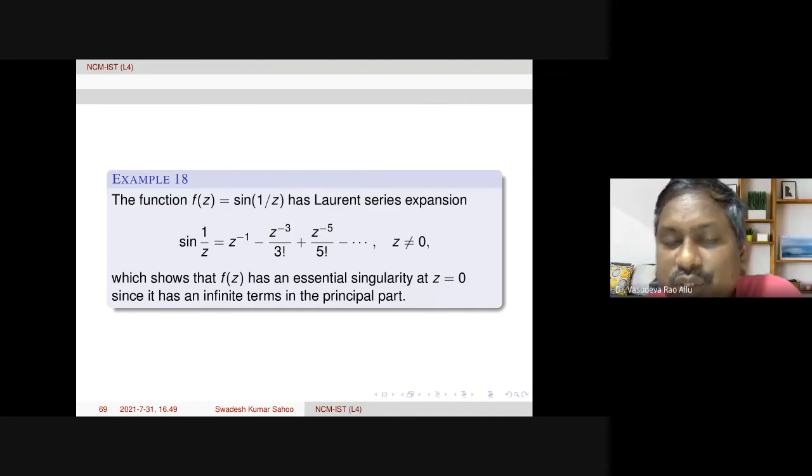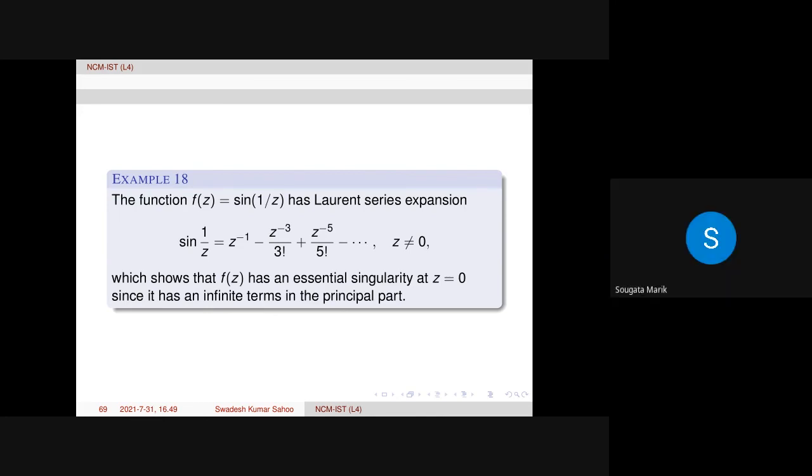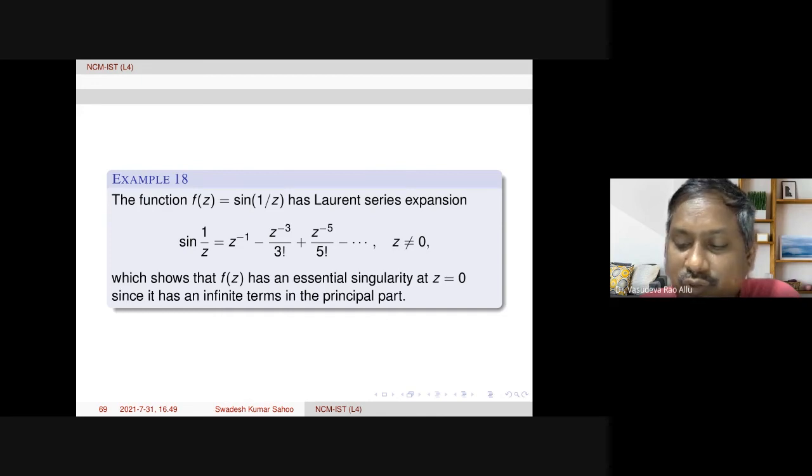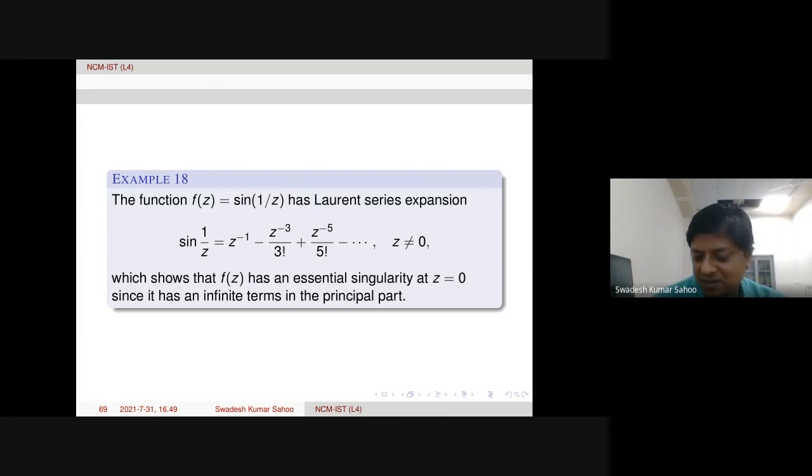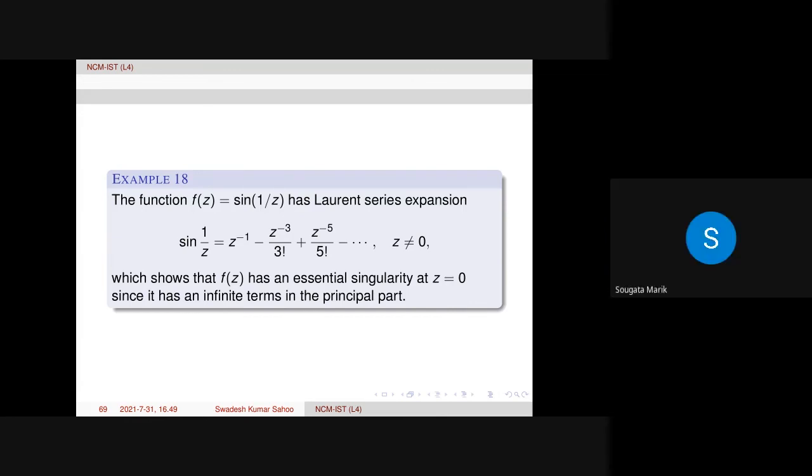I think another applicant asked about sine 1 over z. You have to prove that z equal to 0 is an essential singularity. One can take z_n equals 1 by (2n plus 1) into pi by 2, which goes to 0 as n goes to infinity. And z_n prime you can take as 1 by n pi, where n belongs to Z. This also goes to 0 as n goes to infinity. Two different sequences converge to the same point, but the function converges to different points, so the limit does not exist.